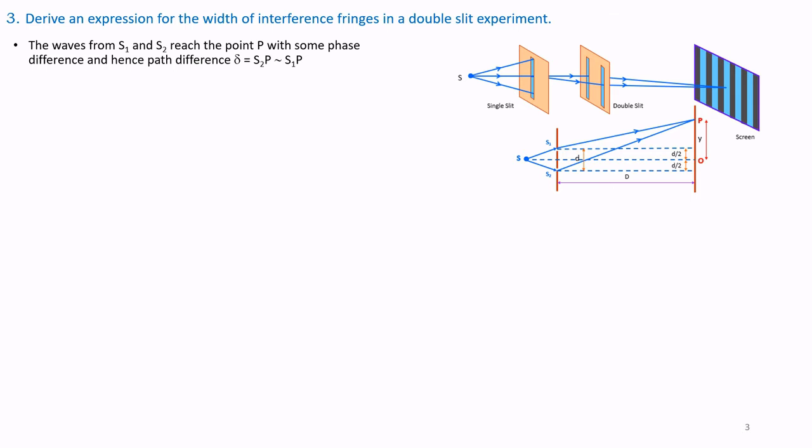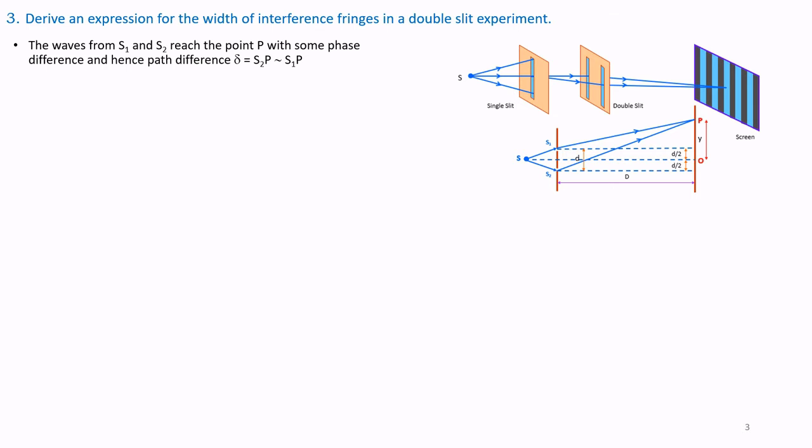The distance between the screen and the two slits is capital D, and the spacing between S1 and S2 is small d, and we are required to determine y, the distance between O and P. Here O is the center of the screen.